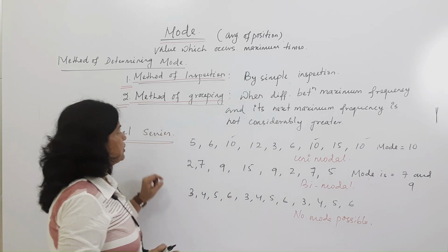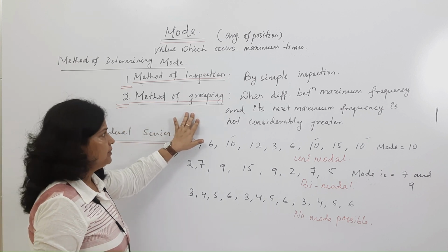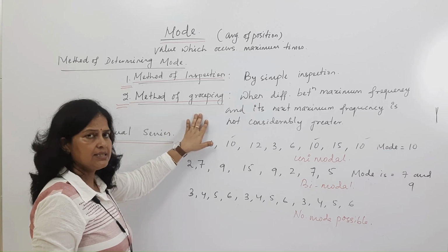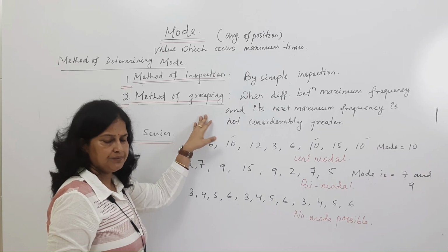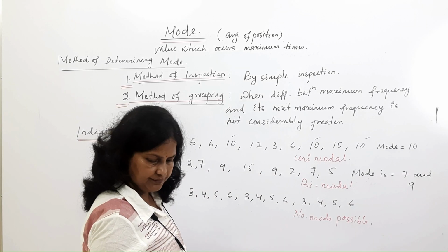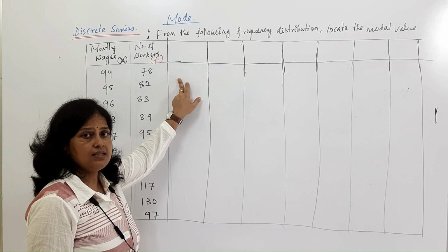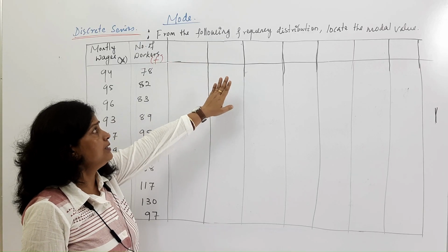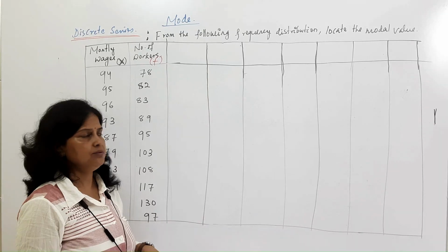Later, go to the method of grouping. For the method of grouping, we have to take an example. You take one example and we will discuss the grouping method. This is for a discrete series. We have taken one example. The question is like this: from the following frequency distribution, locate the mode.